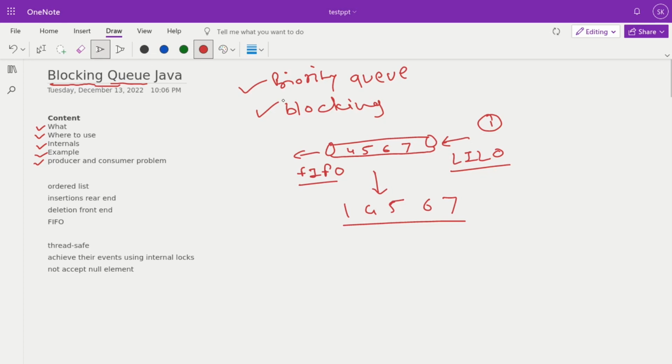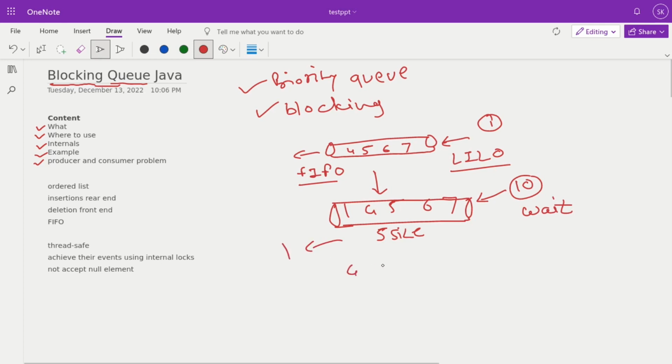Okay, what is meant by blocking queue? Blocking queue means this is thread safe, so whenever threads are accessing this data, it provides a guaranteed result. Another example: suppose you define a queue size of 5 elements, and now 5 is the size, and you insert another element, 10, into that. This operation does not fail, it goes into a wait position until one element from this gets consumed. Once one gets popped out, then the element 10 gets added into this list. Till then the wait operation happens.